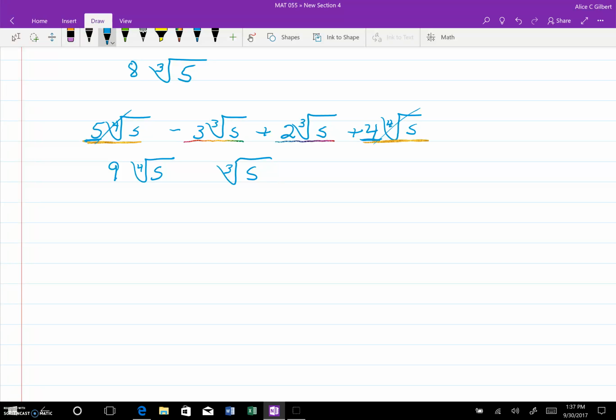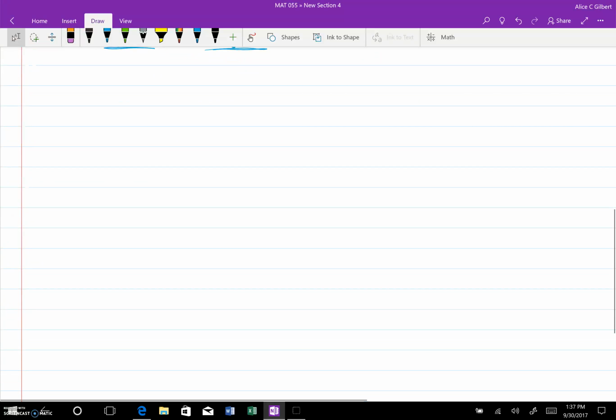Well, 3 minus 2 is 1, which I don't write, and then I just keep the sign of the bigger one. Now I cannot combine these two because it's sort of like trying to combine x and y. Because they have different indexes, they are different variables, basically. Okay? So they are not like terms.